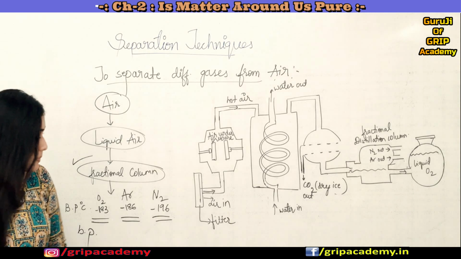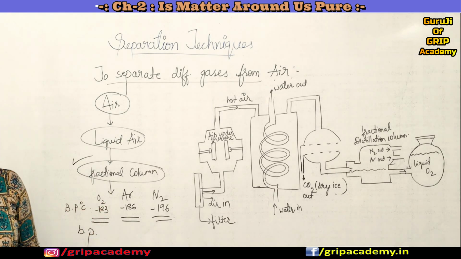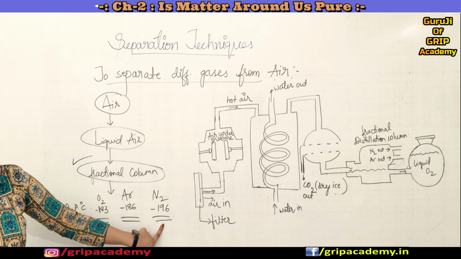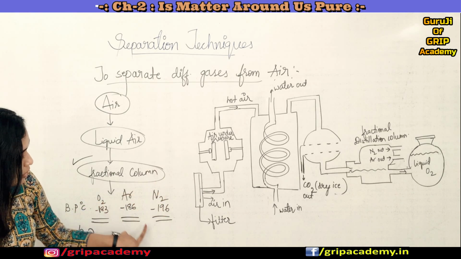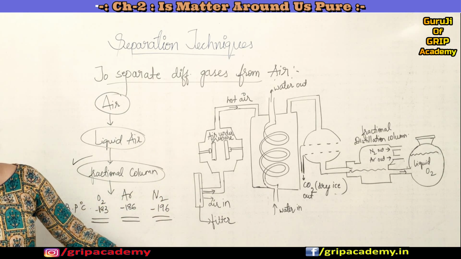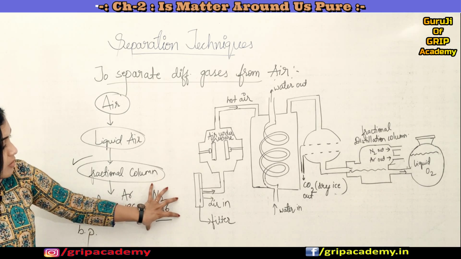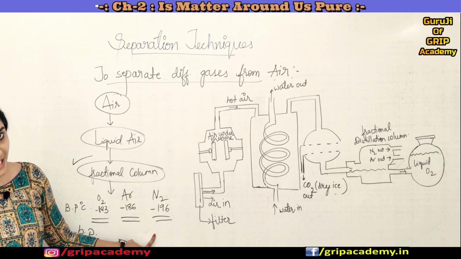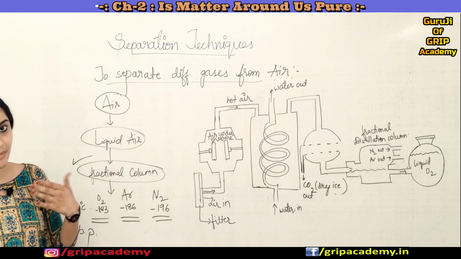Here you can notice that oxygen has a higher boiling point than argon and nitrogen. The least boiling point is nitrogen, which is minus 196 degrees Celsius. So this nitrogen will be collected first. It gets separated first.